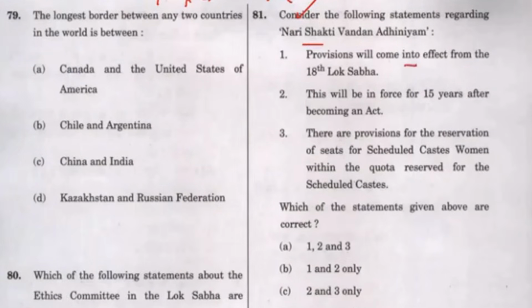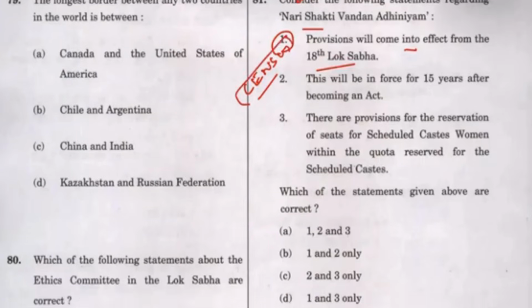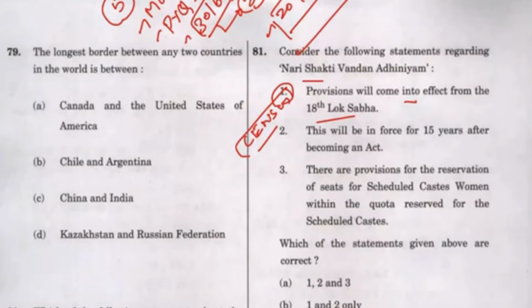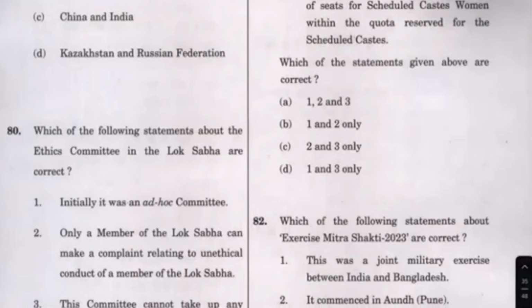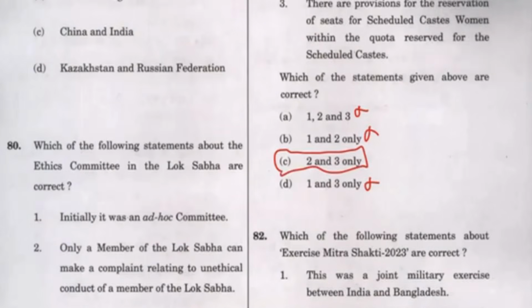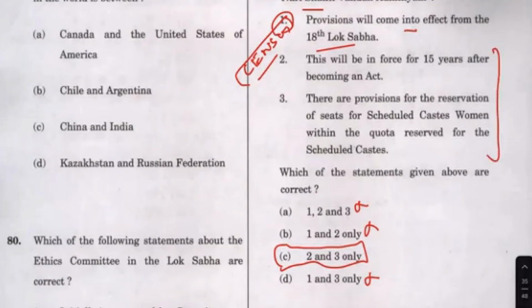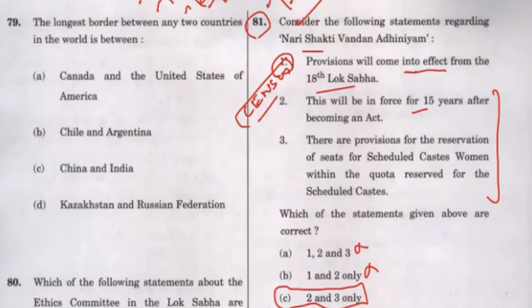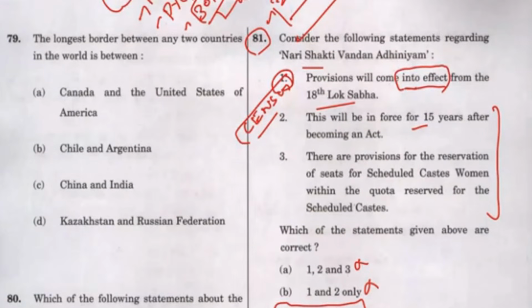Nari Shakti Vandan Abhiyan. It will come into effect from the 18th Lok Sabha. No. They have said specifically that you need the census. Only after the census and the notification by the president can it come. This was a direct question. This should have been taken. If you have noted one point, you need not see more: it will come into force 15 years after becoming law. This one point, this one logic, is from the newspaper. This is why newspaper reading becomes so important.